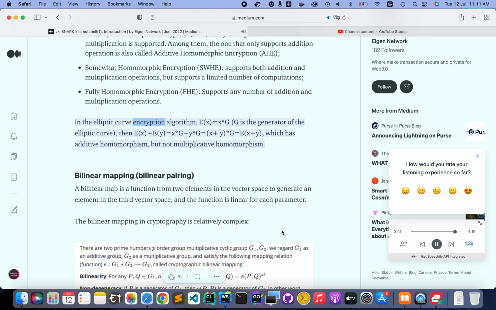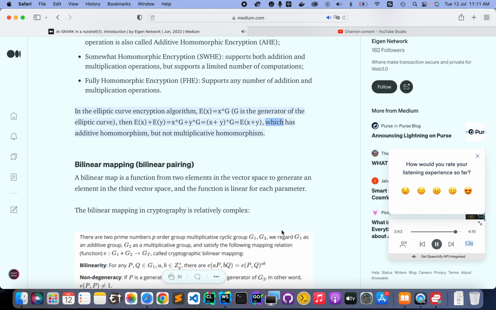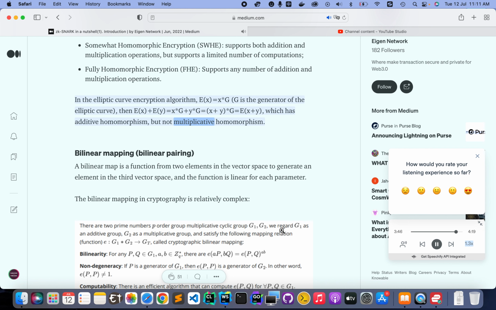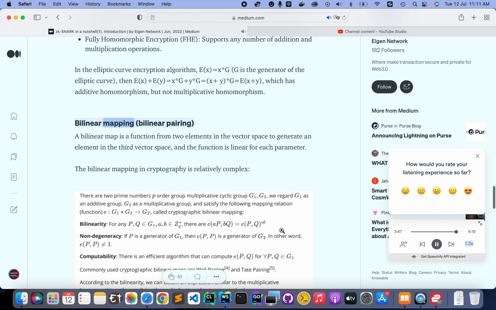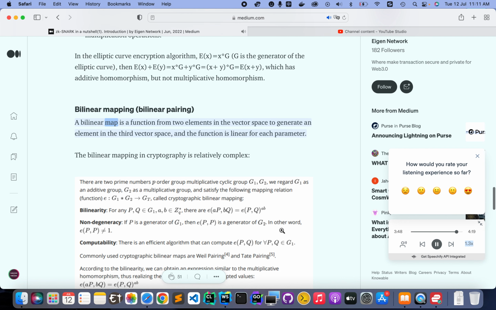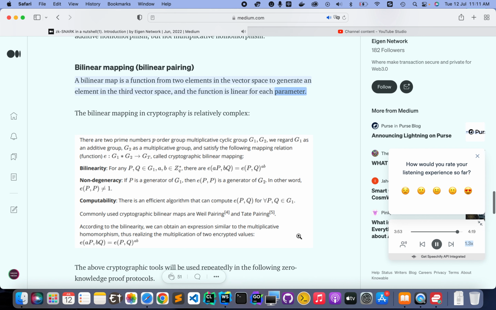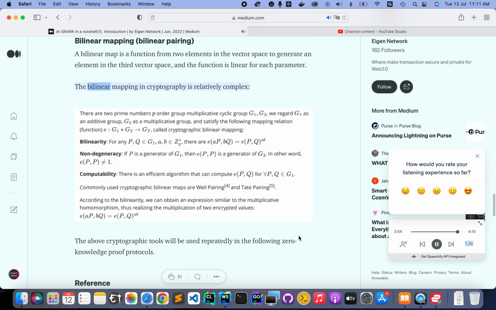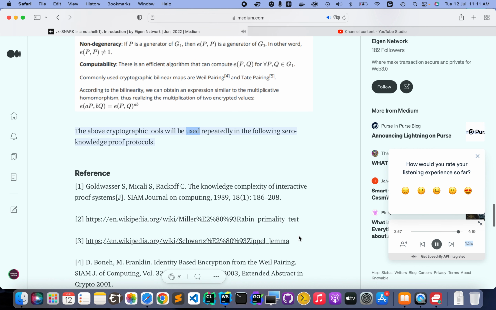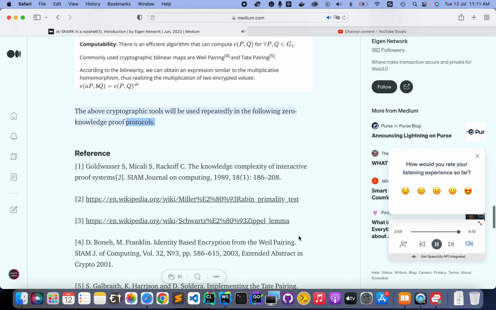Fully homomorphic encryption, FHE, supports any number of addition and multiplication operations. In the elliptic curve encryption algorithm, E(x) equals xG, G is the generator of the elliptic curve, then E(x) plus E(y) equals xG plus yG equals (x plus y)G equals E(x plus y), which has additive homomorphism, but not multiplicative homomorphism. Bilinear mapping, bilinear pairing. A bilinear map is a function that takes two elements from vector spaces to generate an element in a third vector space, and the function is linear for each parameter. The bilinear mapping in cryptography is relatively complex. The above cryptographic tools will be used repeatedly in the following zero-knowledge proof protocols.